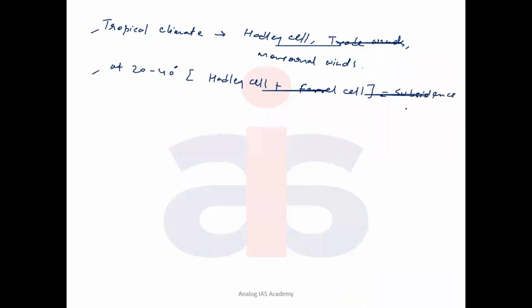And because of subsidence of air, it maintains the subtropical high pressure. And this is permanently happening, because of the rotation of the Earth, Hadley cell and Ferrel cell are interacting and resulting in sinking of air at approximately 30 degree latitude. And this is called subtropical high pressure.